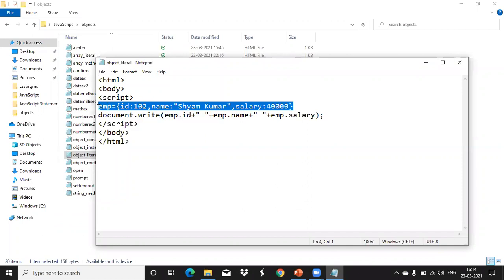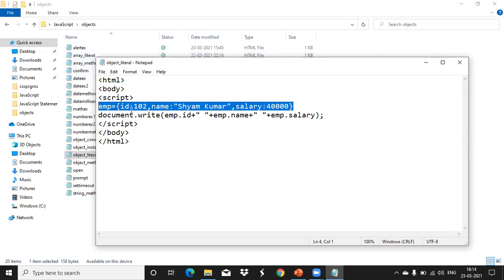We have built-in objects and all. Other than that, these are user-defined objects. We are only creating the object name and what properties I can assign for that object. It depends upon my logic, on which type of website I am working. According to that, you can create your own custom type of objects.